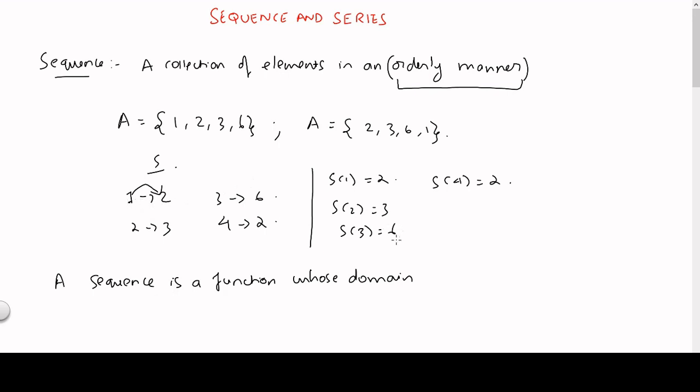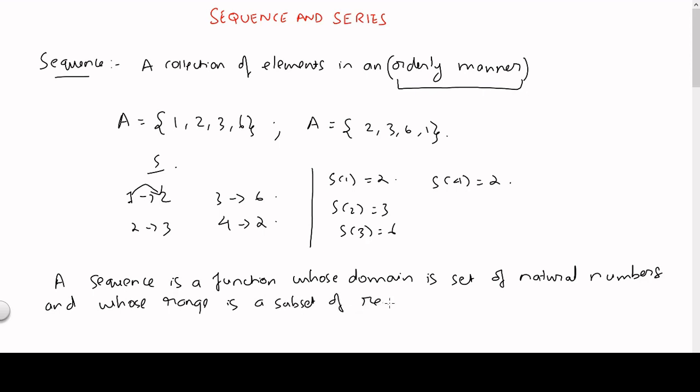It is defined for natural numbers, whose domain is a set of natural numbers and whose range, what is the range, is a subset of real numbers.